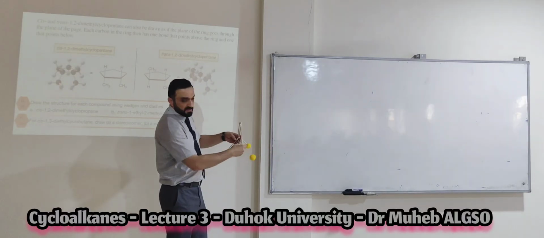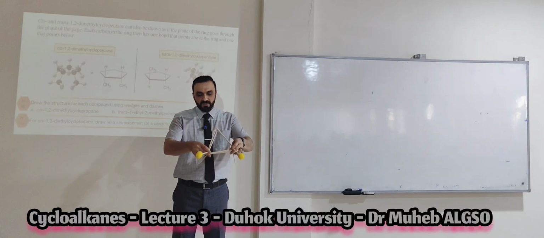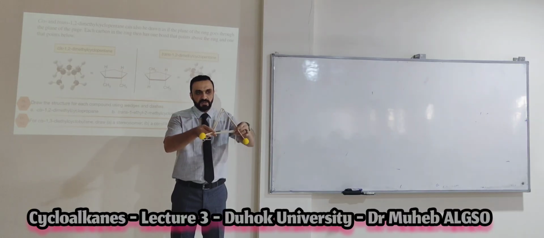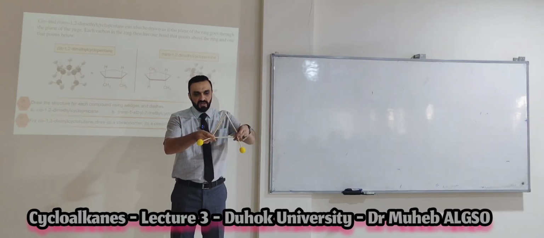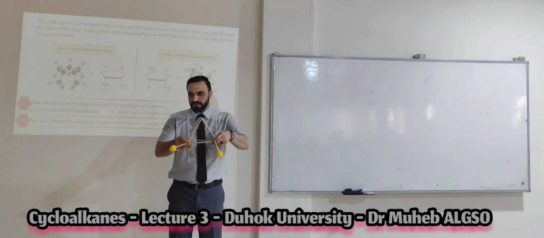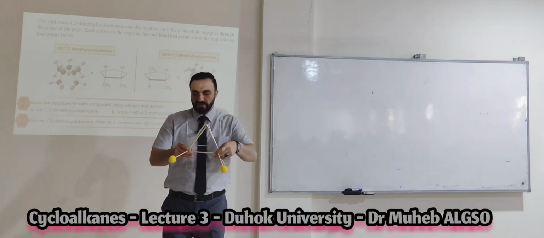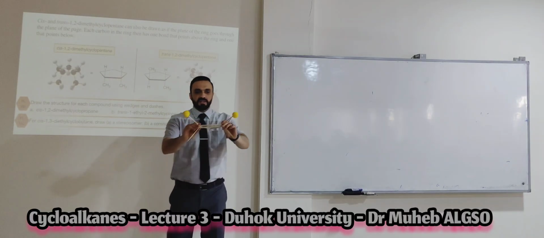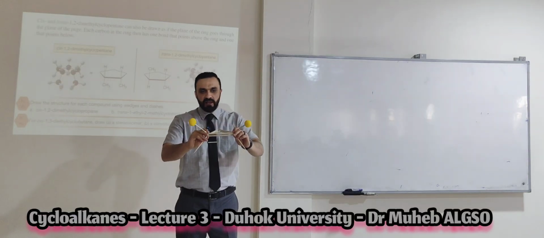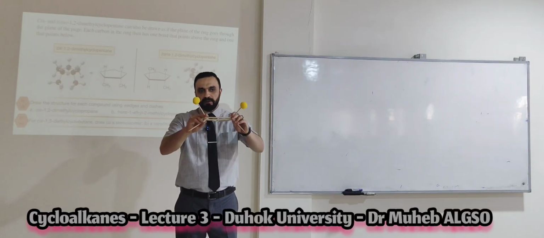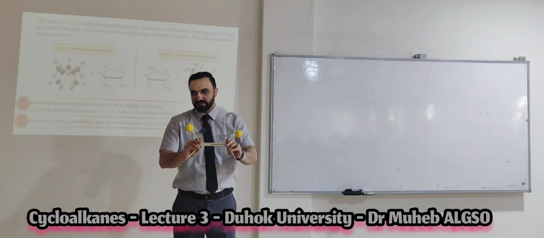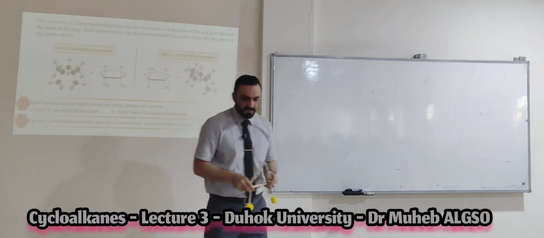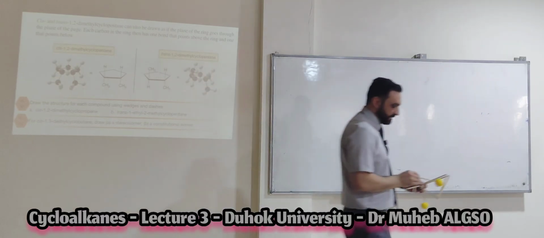And here on the back side, what will it be? This hydrogen will be dashed. The other will be solid. If you try to use this system, you can put it like that. And put one group up and one group down, as you want. But you have to try.